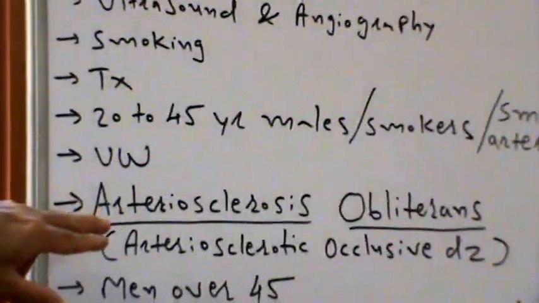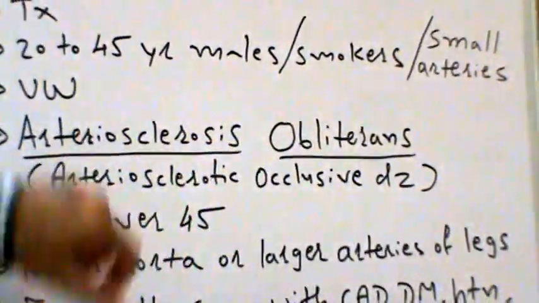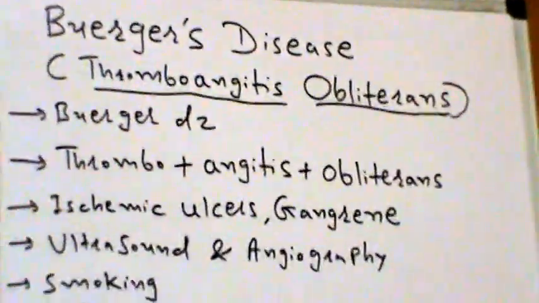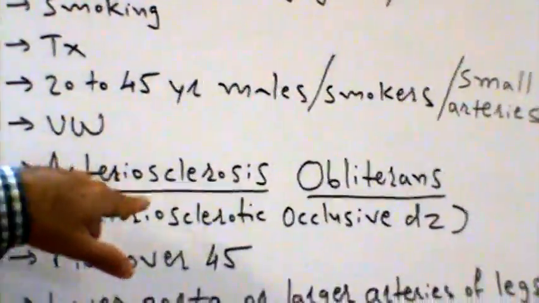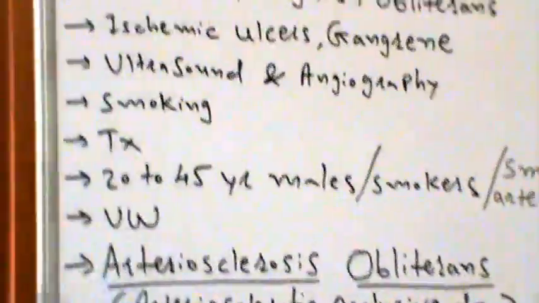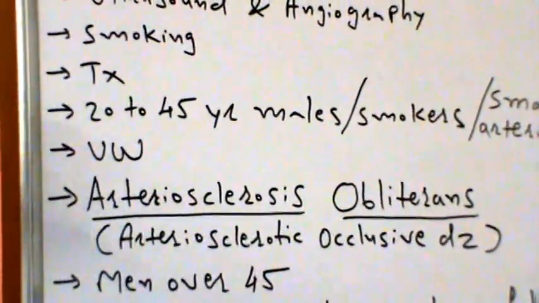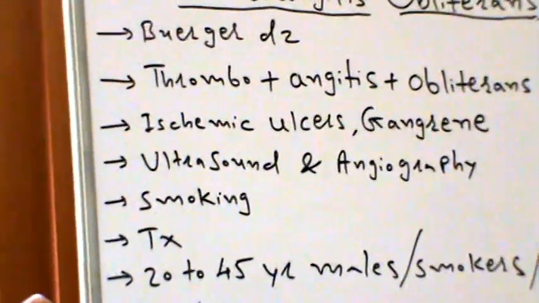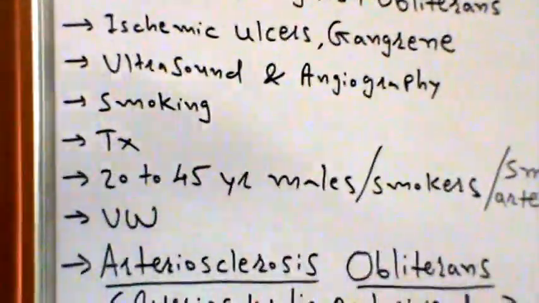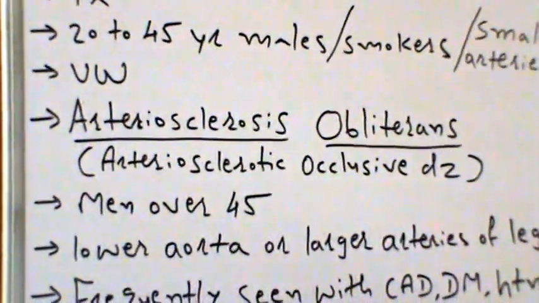Okay, so let's move on. I deliberately listed here arteriosclerosis obliterans. We started with Berger disease, thromboangiitis obliterans, and I listed arteriosclerosis obliterans because there is a close correlation; the way the process or the mechanism works is more or less similar. Without digging deeper into the anatomy and physiology, there are a few aspects that at an intro level, from an underwriting standpoint, you may want to pay attention to.